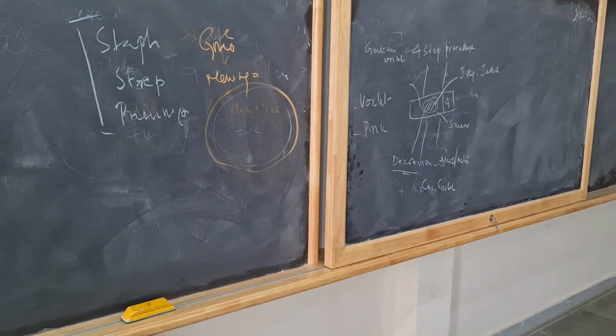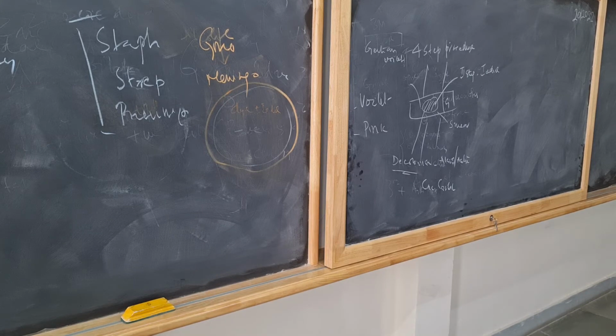Now moving on to the bacilli. Bacilli are rod-shaped organisms. Examples: Corynebacterium. Coryne means it looks like a thorn.